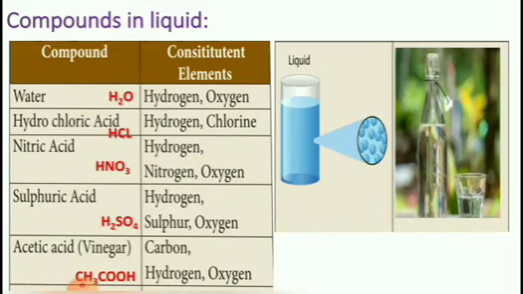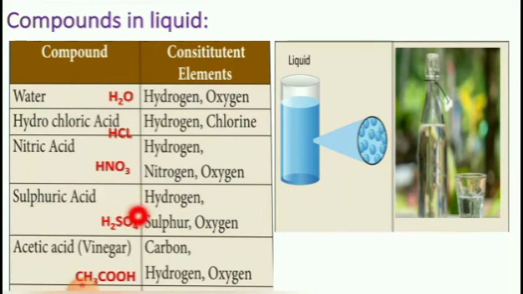Next, compounds in liquid. Some important compounds that exist in liquid state are tabulated as follows. Compounds: water, hydrochloric acid, nitric acid, sulfuric acid, acetic acid. Water first. Molecular formula is H2O. Constituent elements are hydrogen and oxygen. Hydrochloric acid, HCl. Constituent elements are hydrogen, chlorine. Nitric acid, molecular formula is HNO3. Hydrogen, nitrogen, oxygen. These are the constituent elements of nitric acid.